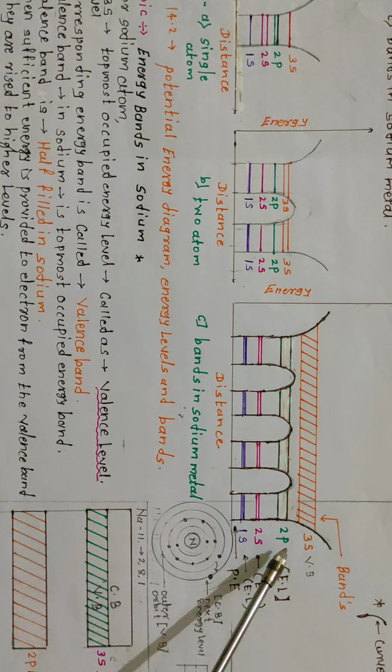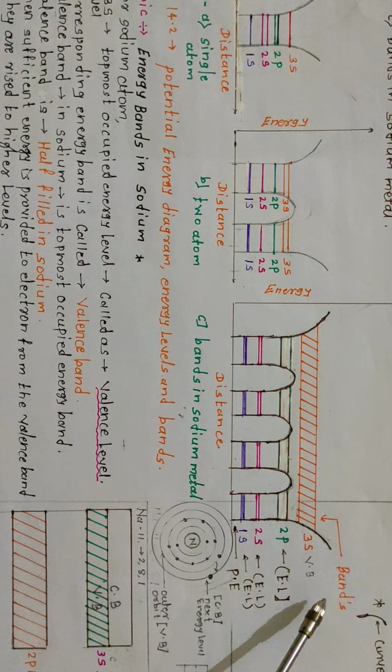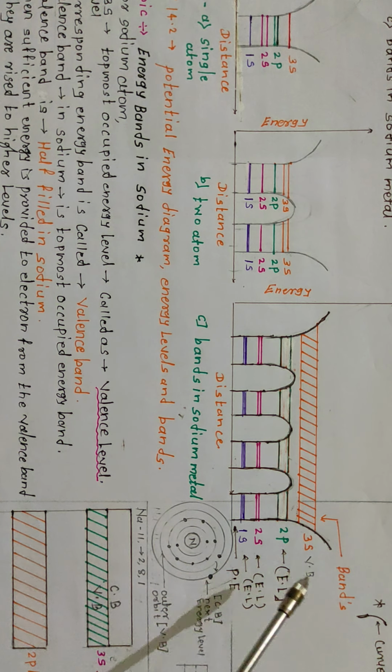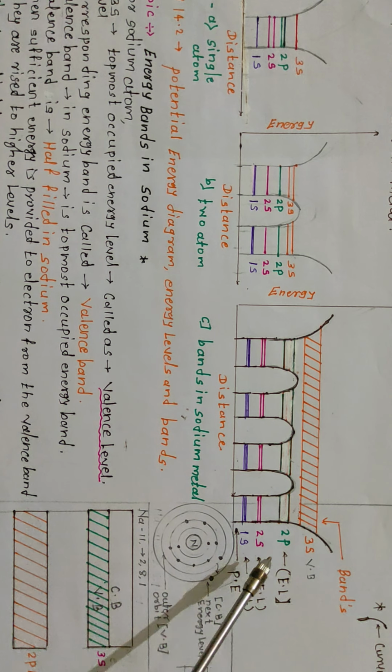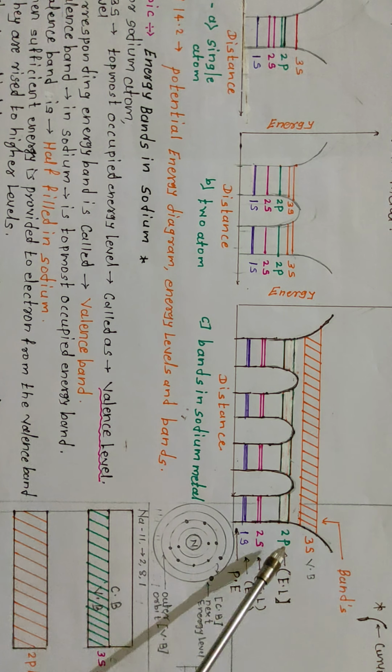In that solid, the different orbits have different electrons with different energies, and these different energies are split into different levels. So bands 1s, 2s, 2p and 3s are formed.